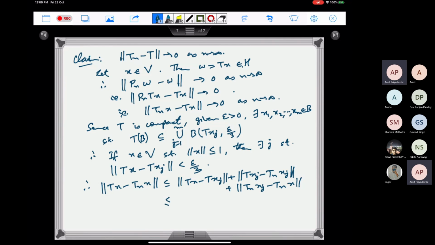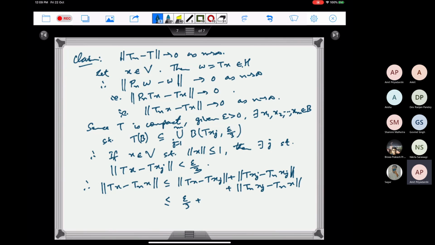And then the first one is less than or equal to the norm of Tx minus Txj, which is less than epsilon by 3. And the second one is Txj minus Tnxj.